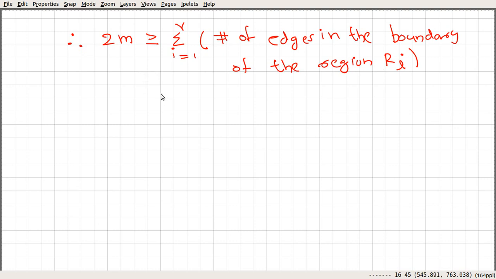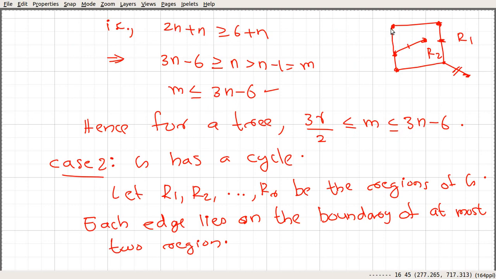And here again we can see that this is greater than or equal to the sum from i equal to 1 to r of 3. The reason is that we could have something like this, which is the smallest kind of region we could have. So if this is say R3, any region will be surrounded by at least 3 edges. In this case we have a 3 edge surrounded region, a 4 edge surrounded region, and in this case 1, 2, 3, 4, 5 edges: R1 is surrounded by 5 edges.